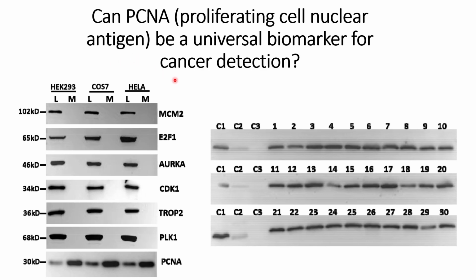And what they are able to see is that once the exosomes are depleted from the cell culture media, the PCNA presence in the media goes down. This indicates that PCNA is secreted by the cancer cells in the form of exosomes.